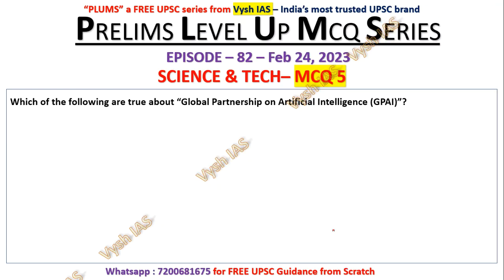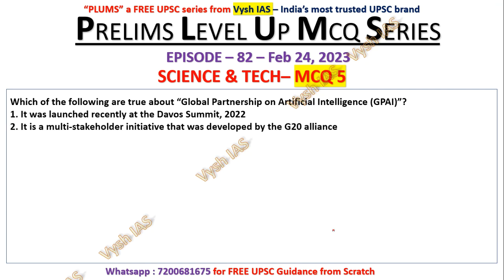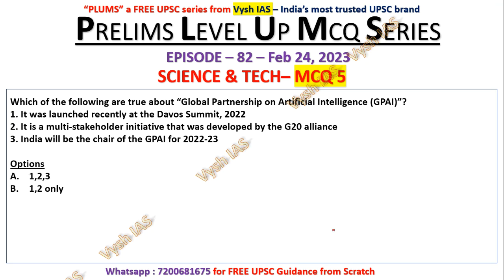Now, last question. Which of the following are true about the Global Partnership on Artificial Intelligence, or GPAI? One, it was launched recently at the Davos Summit 2022. Two, it is a multi-stakeholder initiative that was developed by the G20 Alliance. Three, India will be the chair of the GPAI for 2022-23. The options are 1 2 3, 1 2 only, 2 only, 3 only.